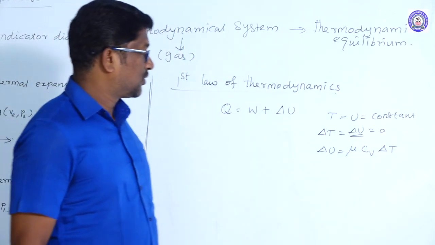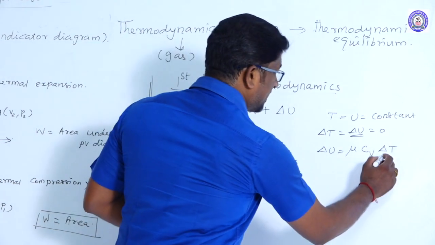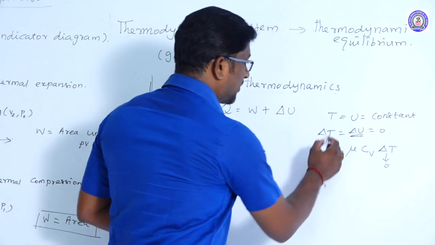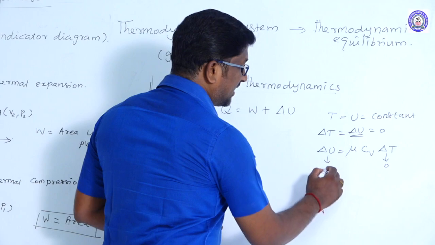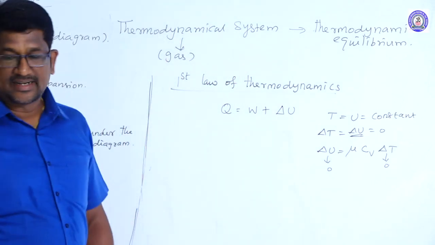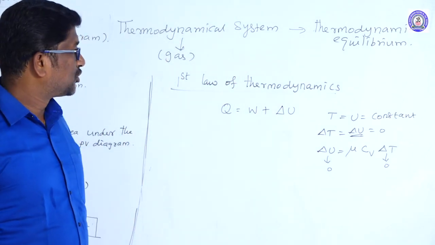Here the change in temperature is 0, so therefore the change in internal energy value is also 0 in an isothermal process.